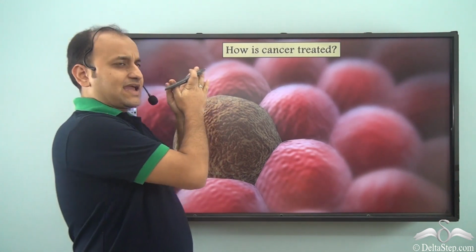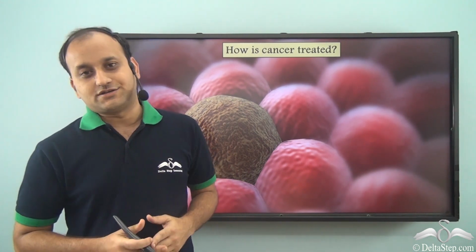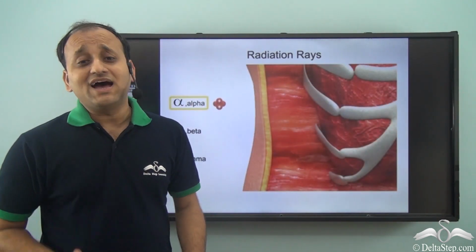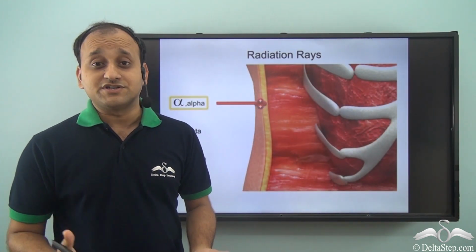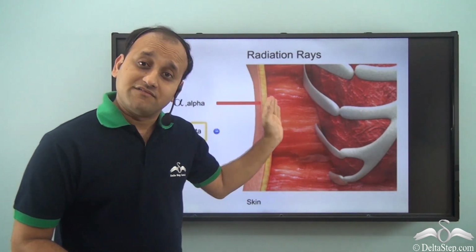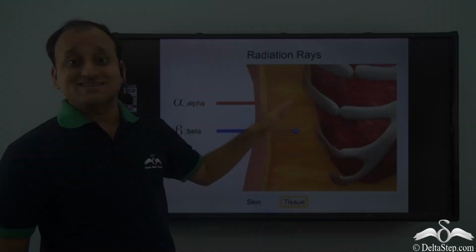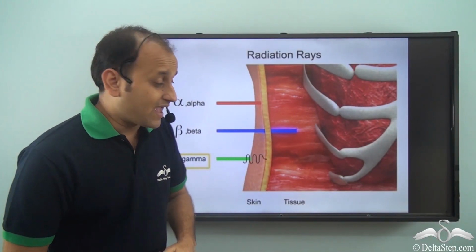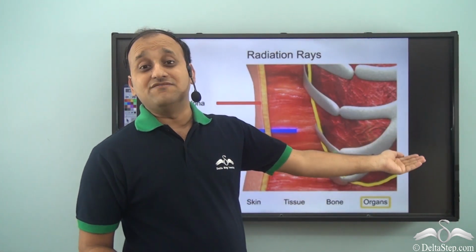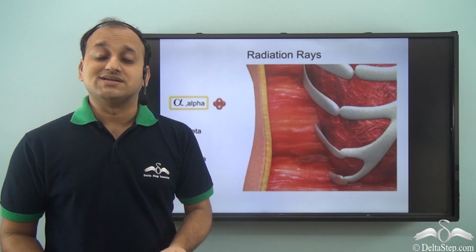Now, do you know how cancer is treated? It is treated with the help of radioactive radiation. So how does it work? Now we know that alpha, beta and gamma radiations have their own penetration powers. For example, alpha particle will easily be stopped by our skin, but beta can easily penetrate to the level of our tissues. And if we talk about gamma radiation, it can actually penetrate our bone and even our organs. And this penetration property is used in treating cancer.